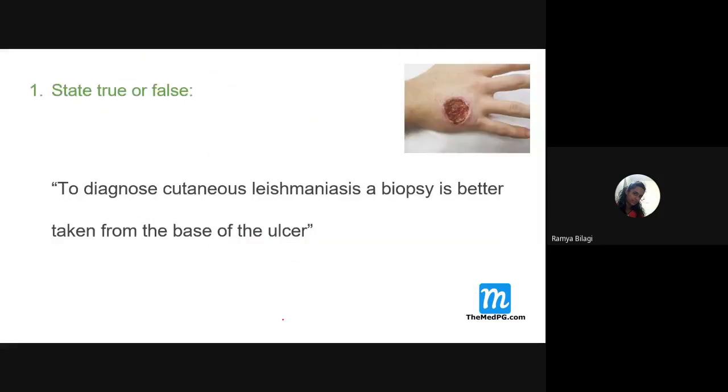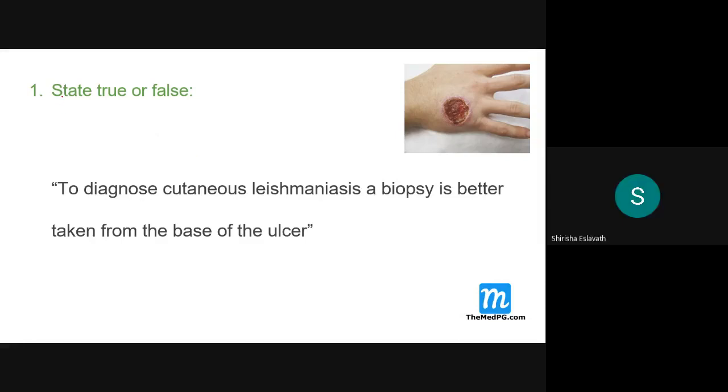Next. Let us see some of the MCQs related to leishmaniasis. Shall we start with the MCQ, students? Some questions, let us discuss.